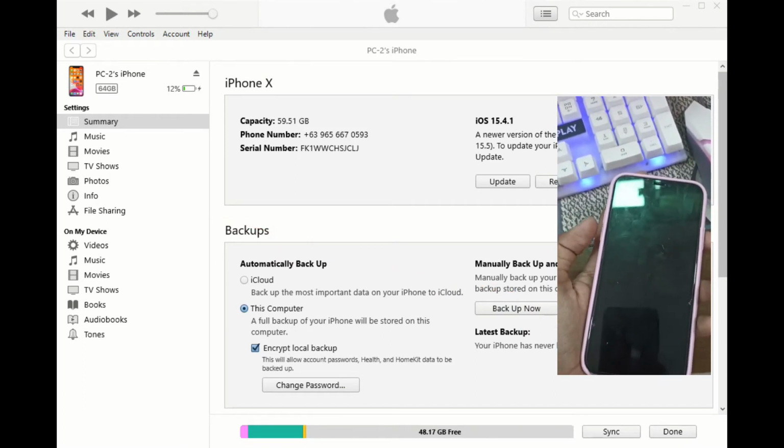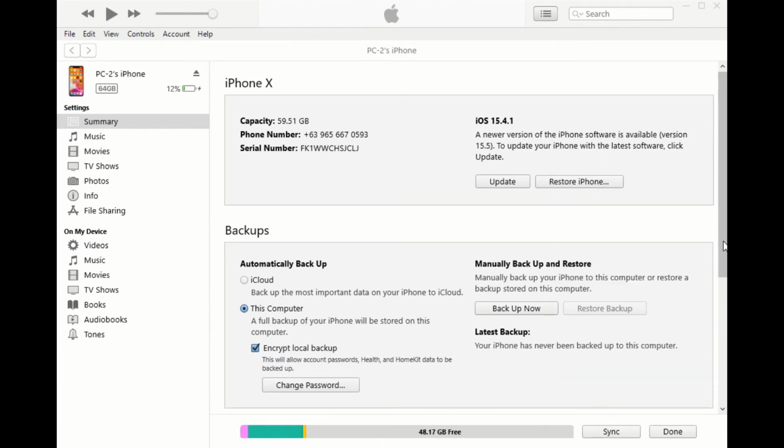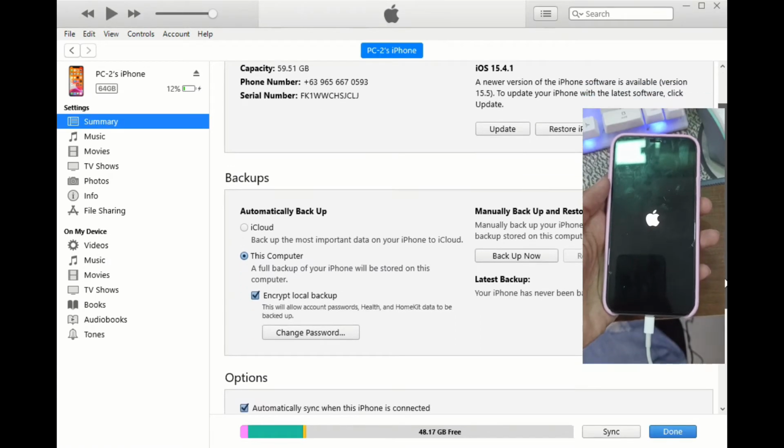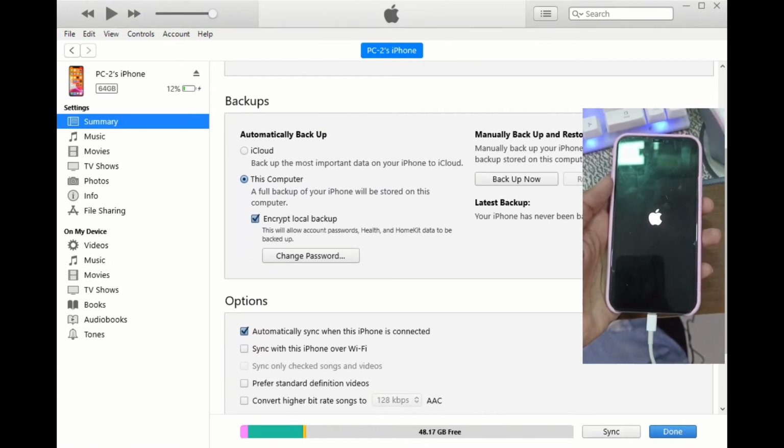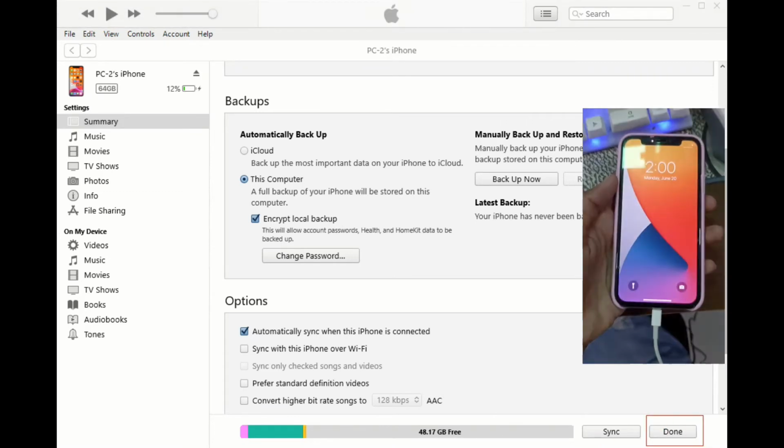When the option to restore or update appears, select Update. Without wiping your data, your computer will attempt to reinstall iOS. The software for your device will be downloaded to your computer. Your smartphone will exit recovery mode if it takes more than 15 minutes.